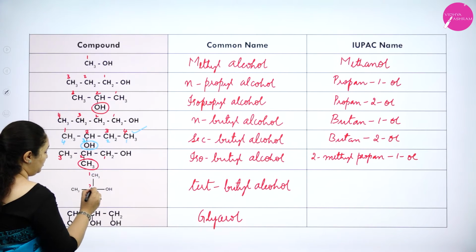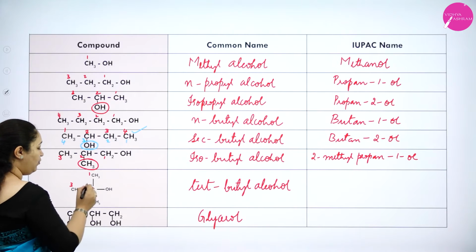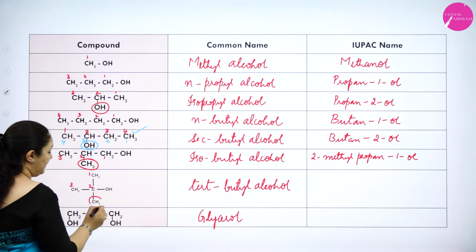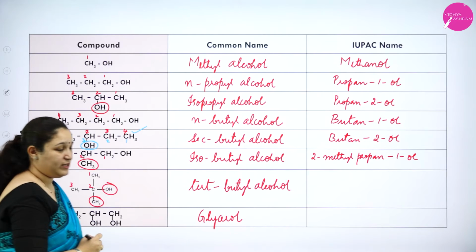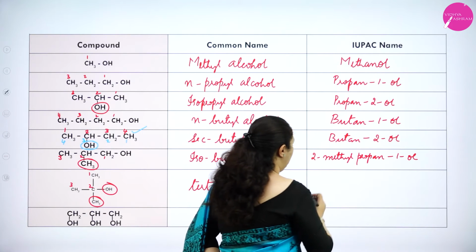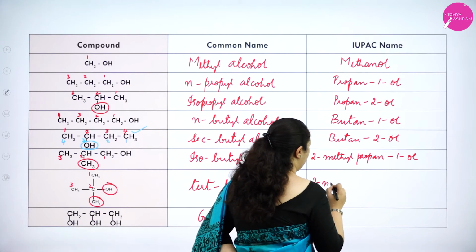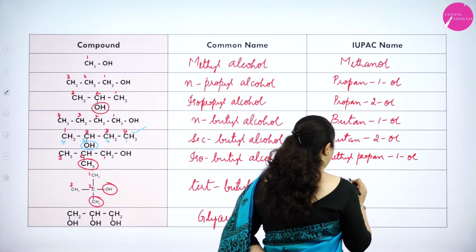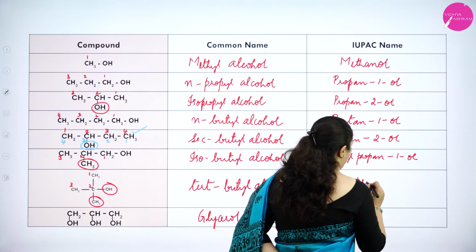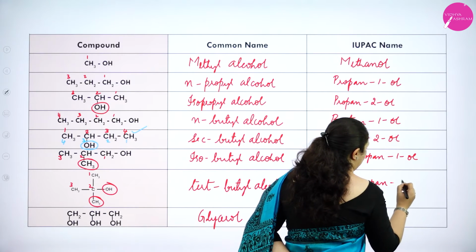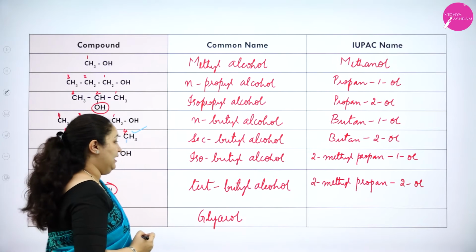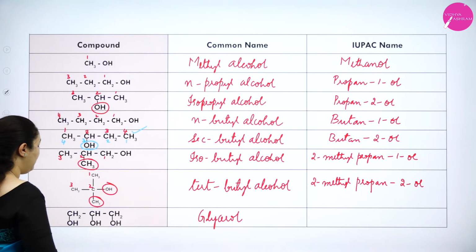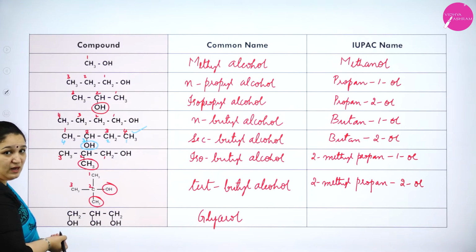1, 2, 3, or 1, 2, 3, I can take. Second carbon atom has got a methyl group. Second carbon atom has got an OH group as well. So it will be 2-methylpropan-2-ol. Okay. Last one. Now I have got OH groups in all the carbon atoms.